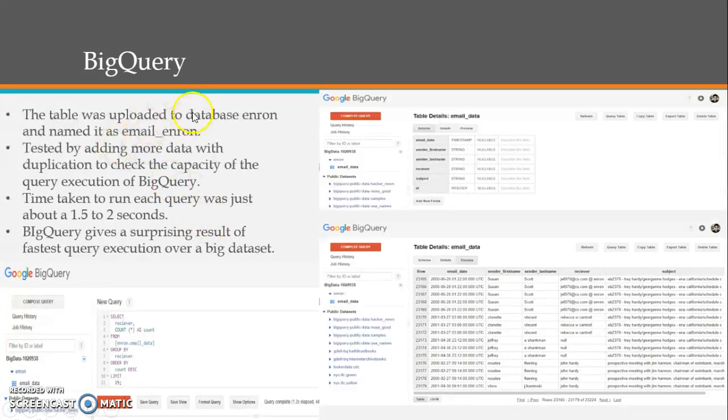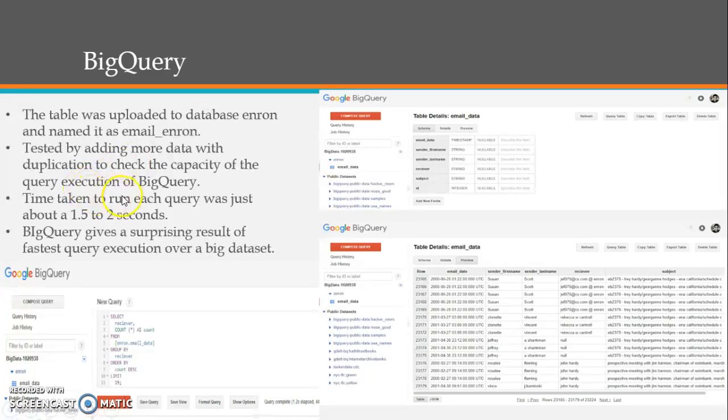The output of mapper 2 and reducer 2 was uploaded into a table by forming a database on Enron and named it Enron_email. And I added more data to the already existing data just to check the capacity of BigQuery, and BigQuery was one of the outperformers among all the tools.